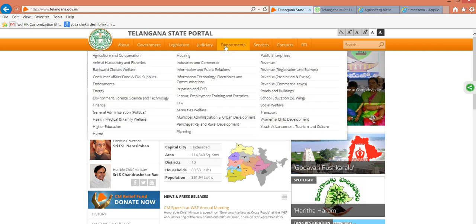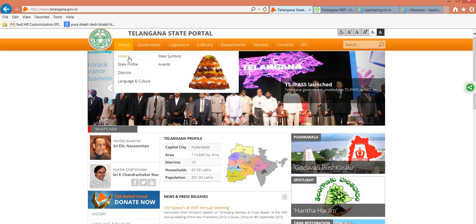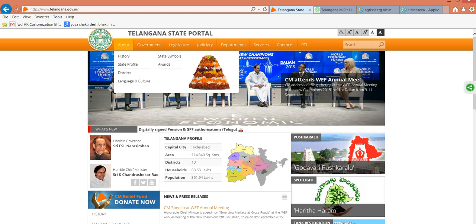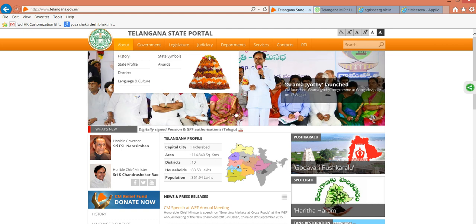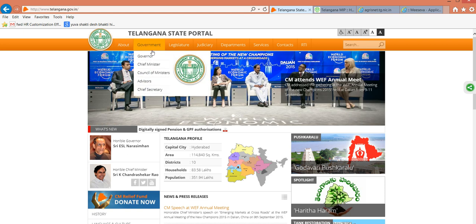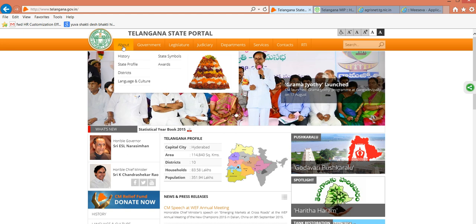After the division, the government has got several different hierarchical pyramid structures, similar to what is appearing here in the Bathukamma symbol. At the top there will be government, and there will be sections, subsections, divisions, officials, everybody. The pyramid structure will always be there for any government, and in this case the same is true for the Telangana state